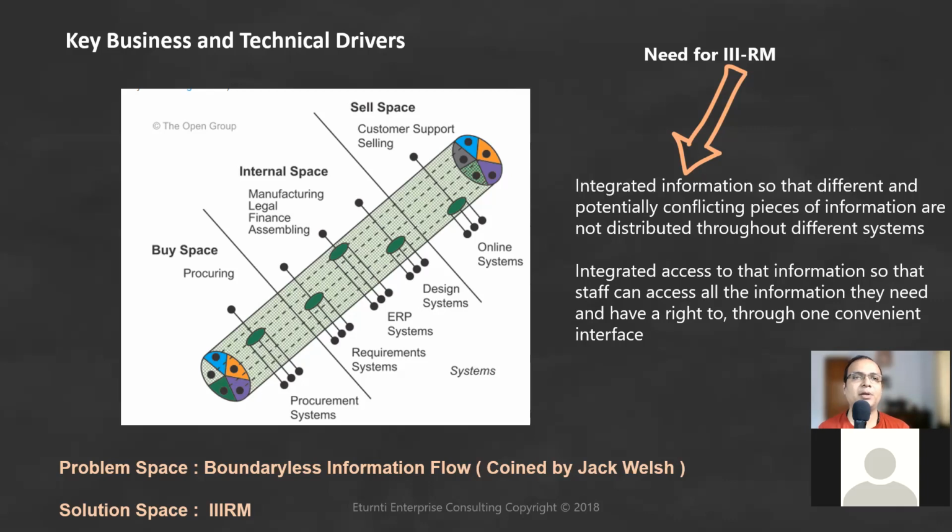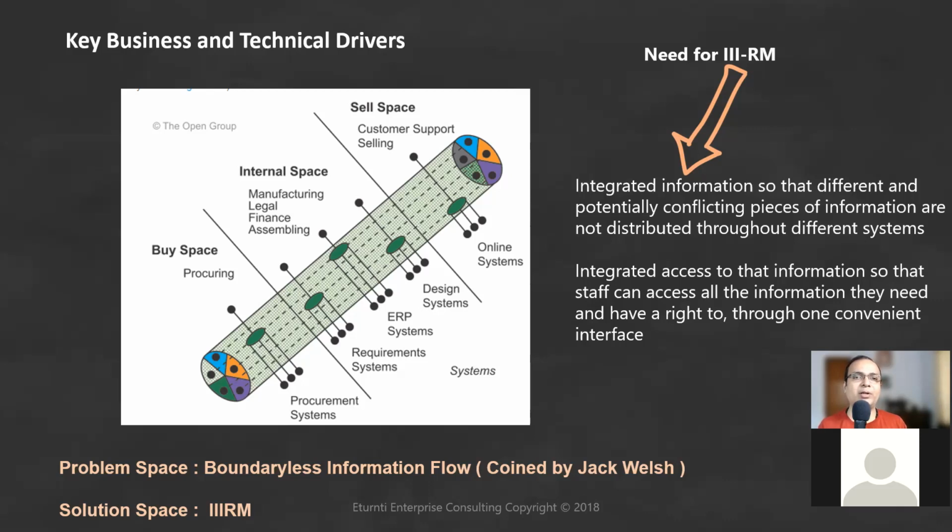Jack Welch, who was heading General Electric at one point of time, said that in most companies, HR talks to finance, finance doesn't talk to legal, legal doesn't talk to marketing, marketing doesn't talk to sales. So there is a huge problem of silos in many companies.